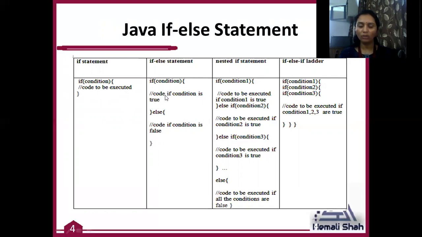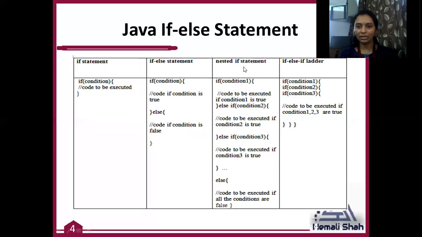If there is only a single statement in the body part, at that time there is no need to write brackets, and it is available in all the loops. Whenever you want only a single statement as the body of an if, a for, a while, or a do while, there is no need to write the body brackets, right? Here, this part executes if and only if this condition becomes true. This part executes if and only if this condition becomes false.